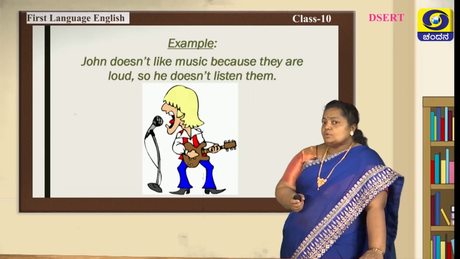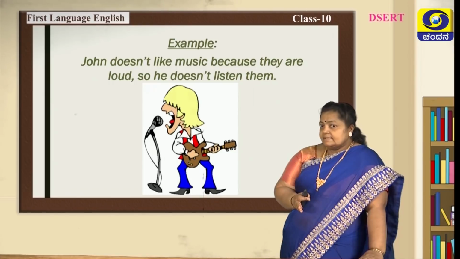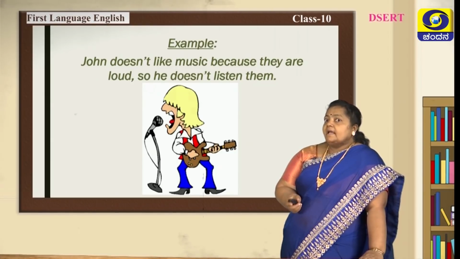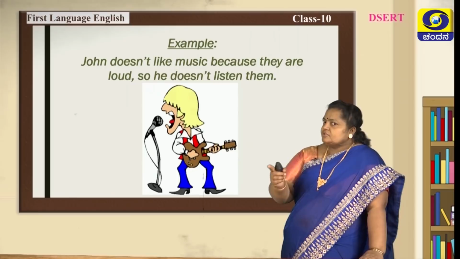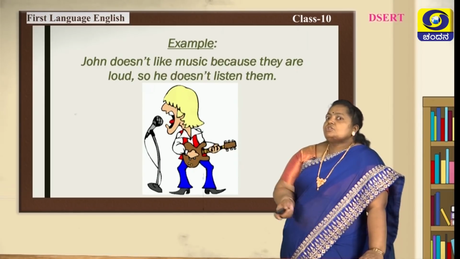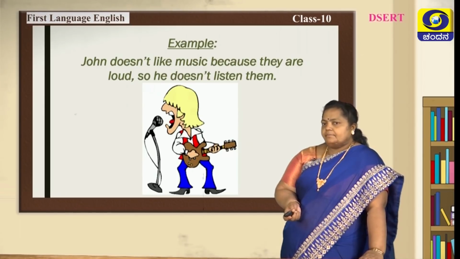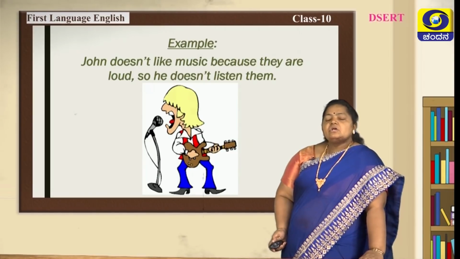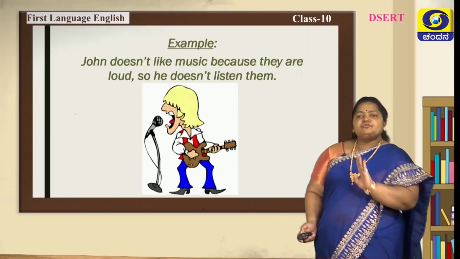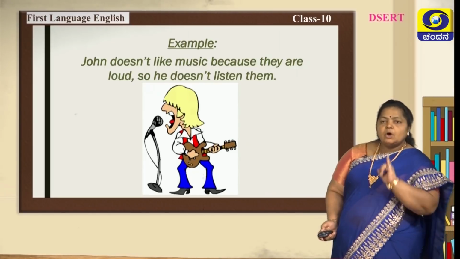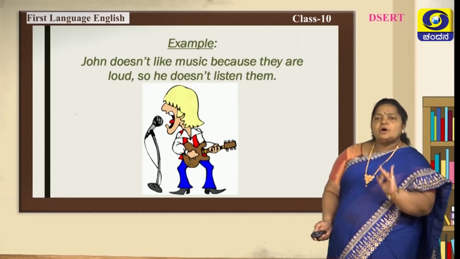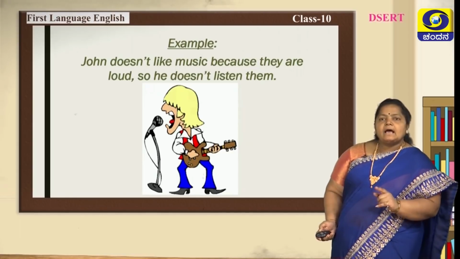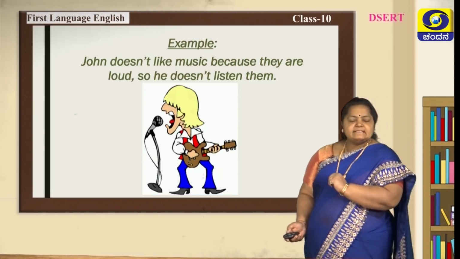John doesn't like music, that is one sentence. They are loud, and it has been joined with because, so he doesn't listen to them. So, this sentence is quite lengthy, isn't it? So, now you have learnt about 4 different types of sentence. One is simple, one is compound, one is complex and compound-complex sentence.